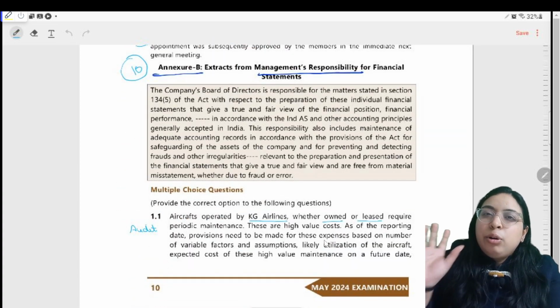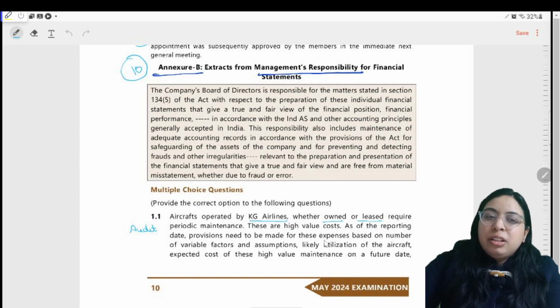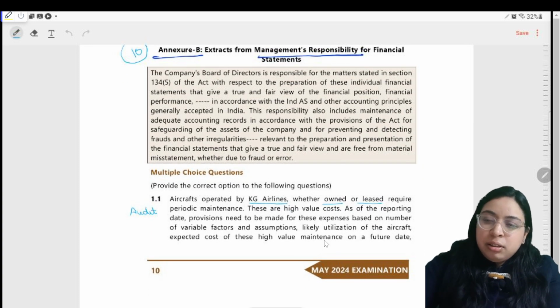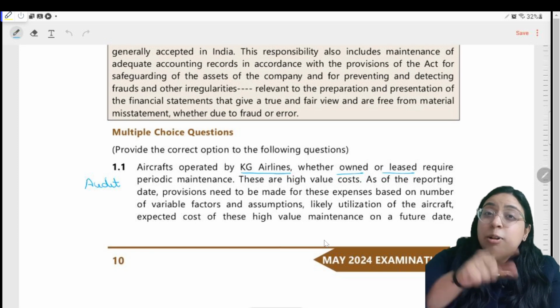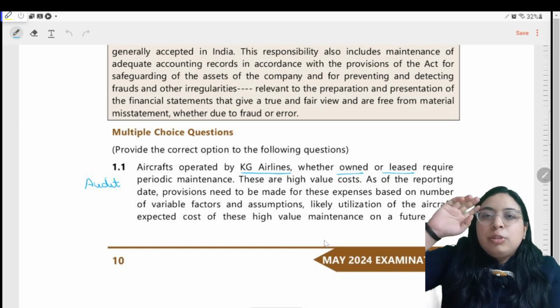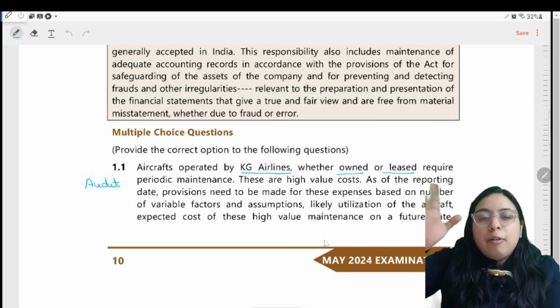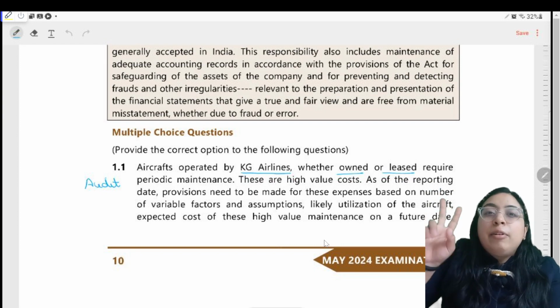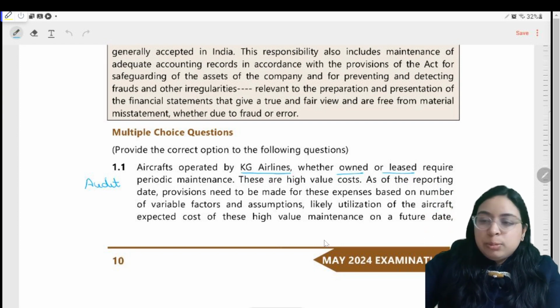So we will be able to solve all MCQs without even reading the case study. I will tell you how, and without any prior knowledge, because we have already forgotten. I have already forgotten too. But I have two things: Saransh and the institute's material.